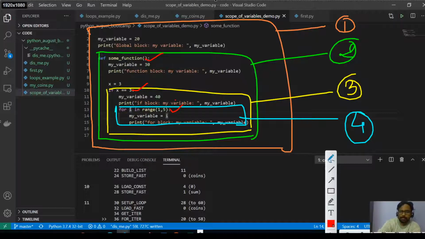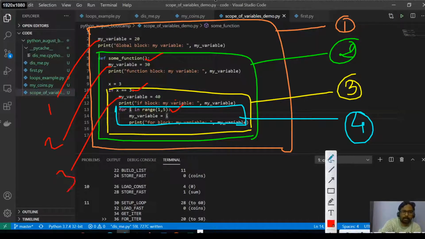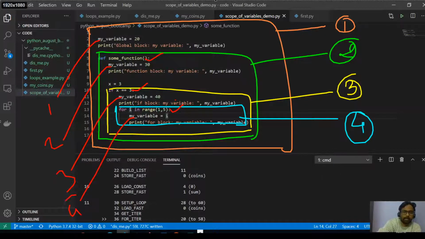The function itself is a block, and that is block number 2, and the entire thing is 1 block. The variable called my variable is repeated at various places. This is 1 place, this is second place, third place, and fourth place. At each block it is used.